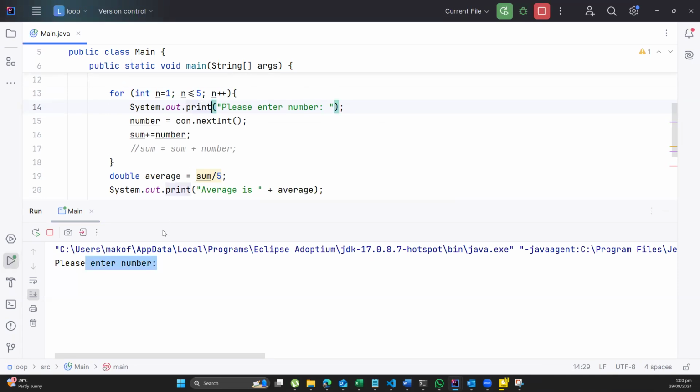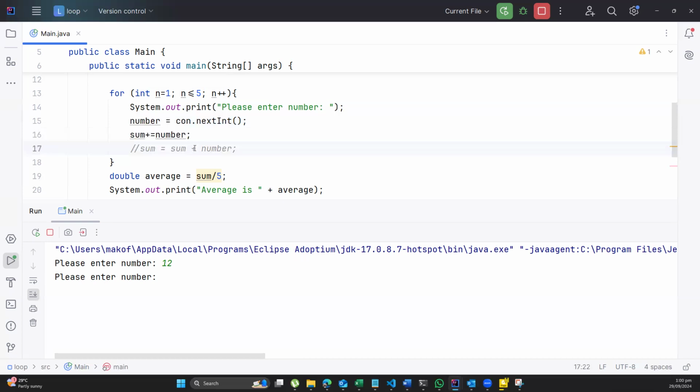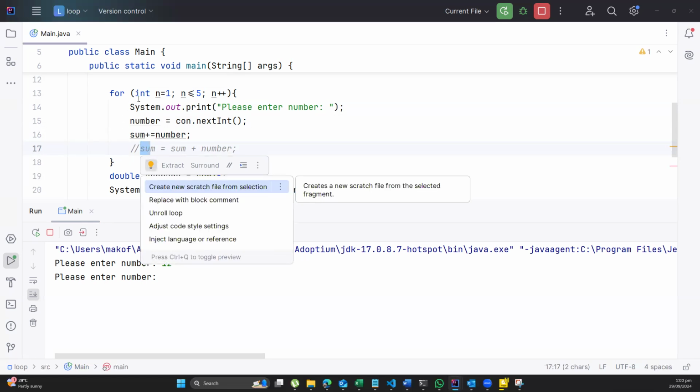Remember, I didn't bring ln here. So you can see that the cursor is just here for me to type 12 and press enter. When I press enter, the 12 I have typed will be taken and given to number. Then number would be added to sum. Sum is 0, so 0 plus 12 will give you 12. So right now in sum, I have 12. Then the program will come to the top here and increase n by 1.